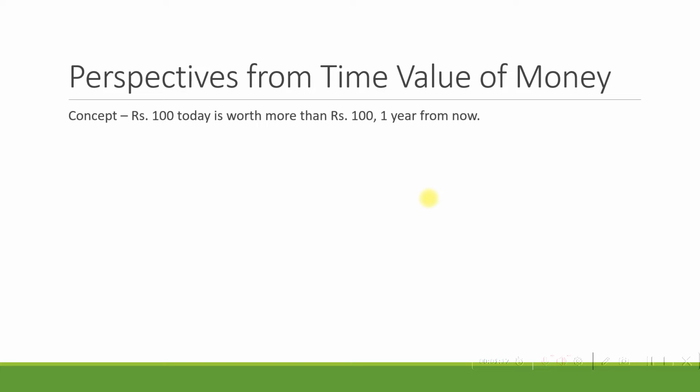So the concept of time value of money states that money that is realized today is worth more than the same denomination of money that is obtained in the future. That is, rupees 100 today is more valuable than rupees 100 one year from now. The reason is that from now till one year, we can get interest on the rupees 100. So that is the only reason.